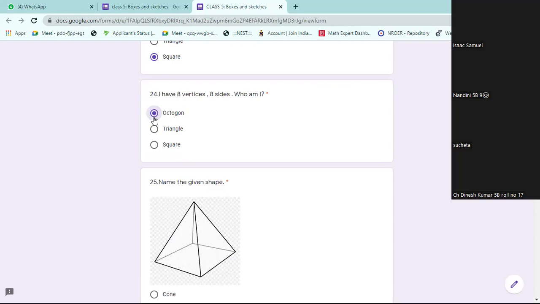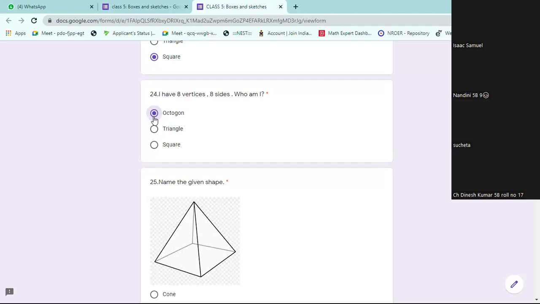You should know the mathematical names. Heptagon means 7. 5, 6, 7, 8. You have to remember this. What is the name of 5 vertices? 5 sides, 5 vertices. What is the name? Sir, I guess it's pentagon. Pentagon. 6 sides, 6 vertices. Hexagon.